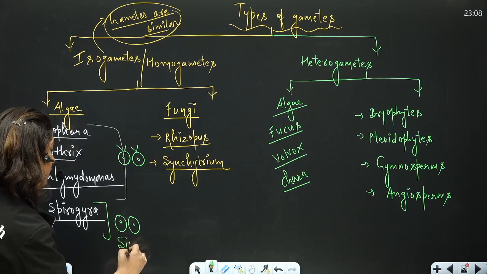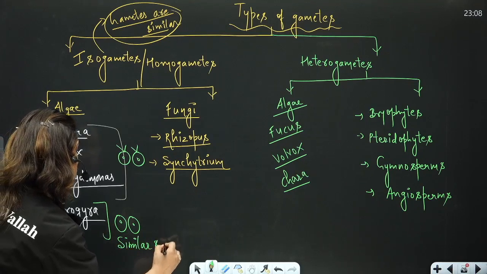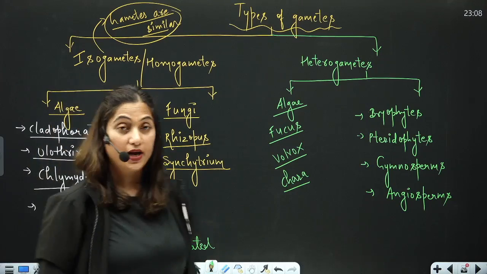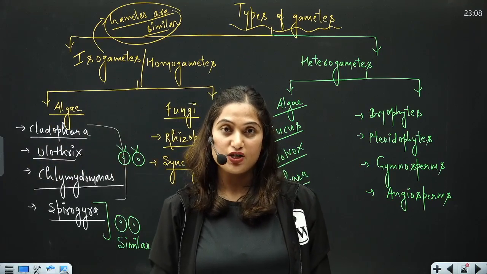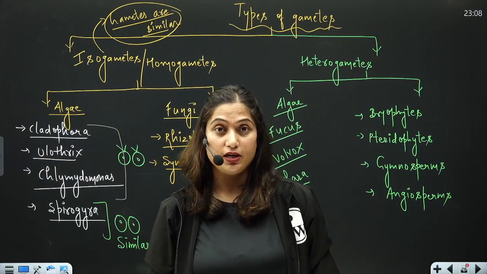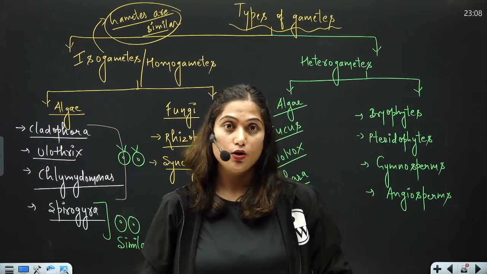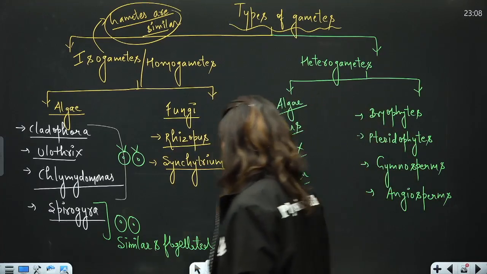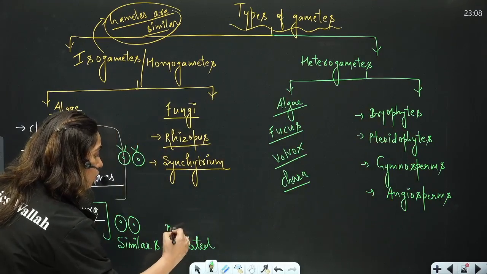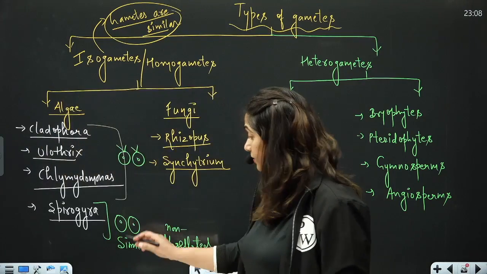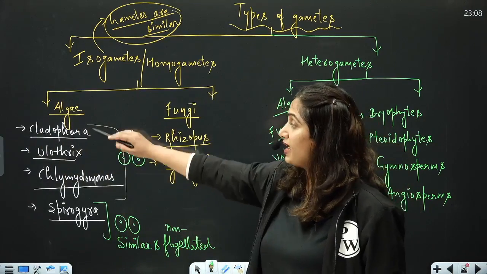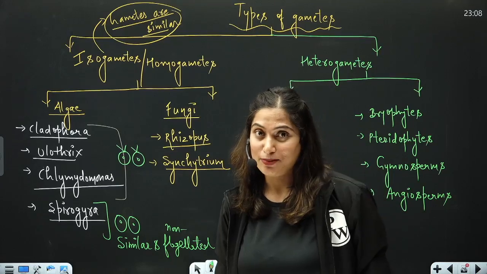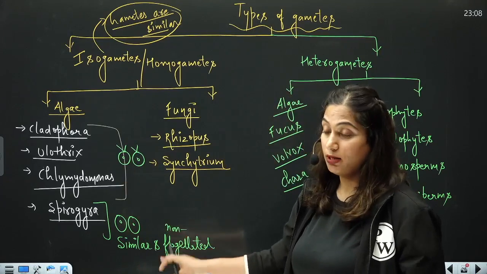This question has come in NEET. The question was Spirogyra has, and the options were similar and flagellated gametes, dissimilar and flagellated, similar and non-flagellated, dissimilar and non-flagellated. So the answer will be similar and non-flagellated. Similar and non-motile or non-flagellated, whereas Cladophora, Ulothrix, Chlamydomonas have similar but flagellated or motile gametes. Clear? This is important. This question has come in NEET.